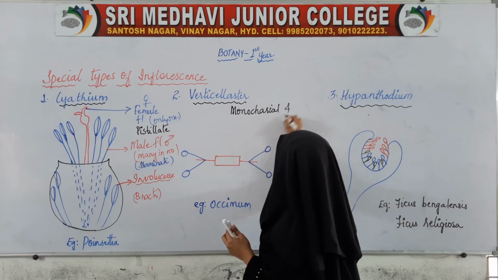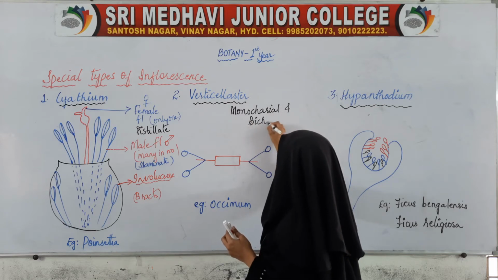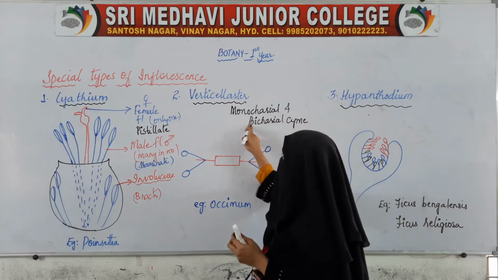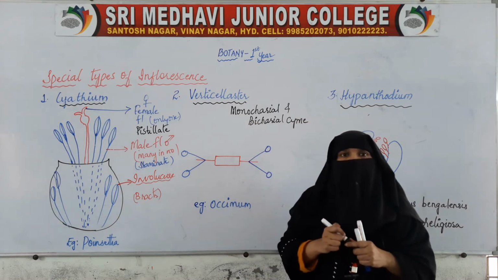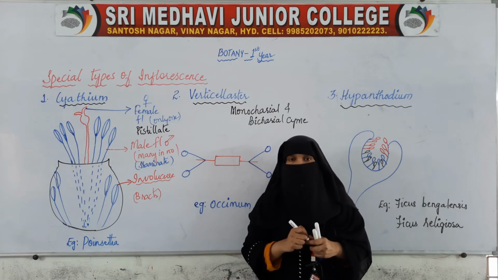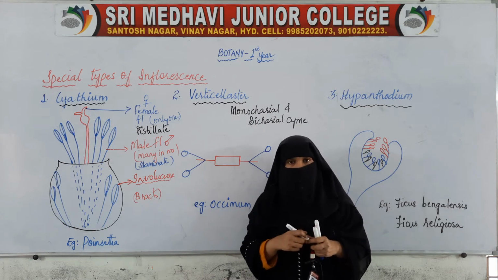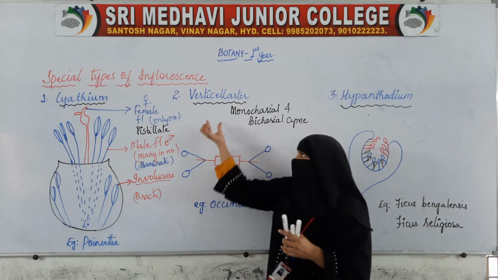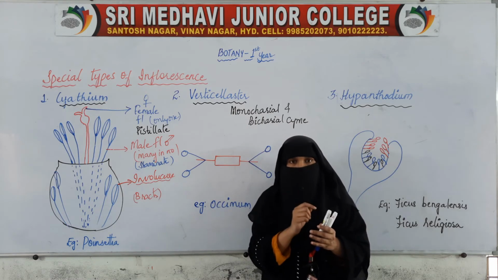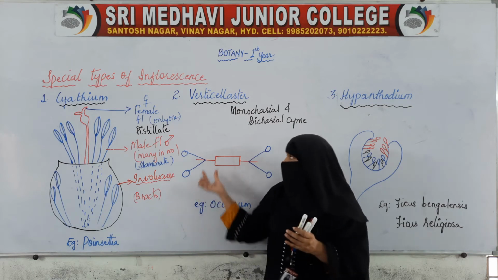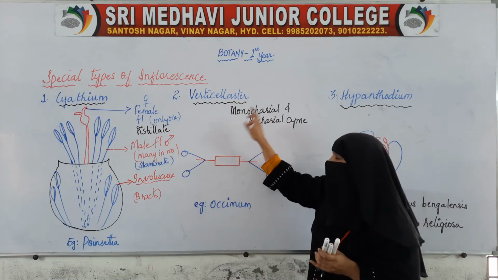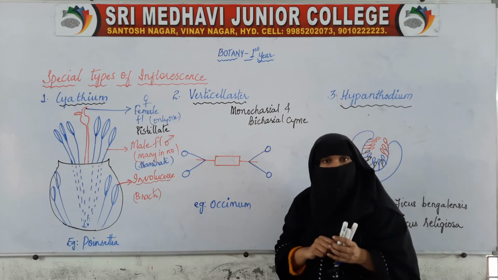These two are the types of cymose inflorescence, and here these two different types are present in one. So this verticillaster is a combination of both bichasial cyme and monochasial cyme.